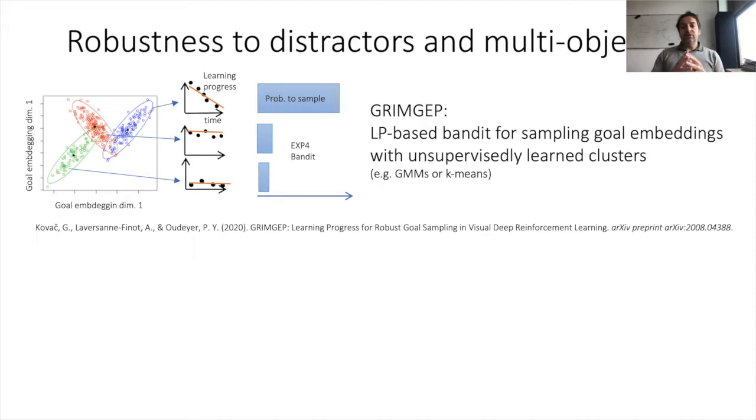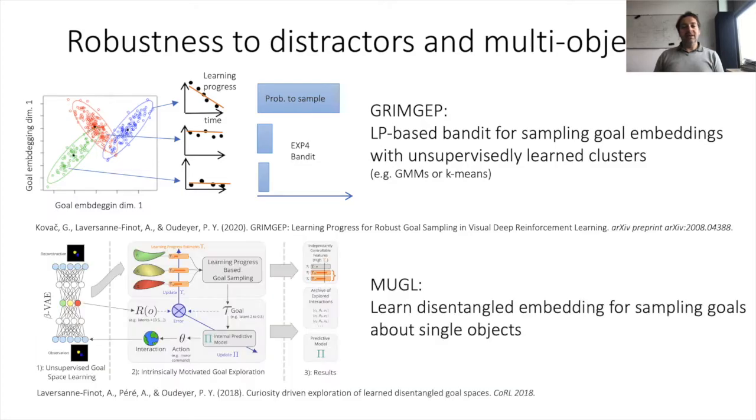To address robustness to distractors and enable more advanced curriculum learning, the GRIMGEP system used a learning progress-based bandit where the arms are unsupervisedly learned clusters in the learned embedding, for example, using Gaussian mixture models. And then to address robustness to the presence of multiple objects, the MUGL algorithm was used, based on training beta-VAEs to learn disentangled embeddings, and then clustering groups of latent dimensions corresponding to different objects, and then learning progress-based sampling of goals that characterized individual objects.